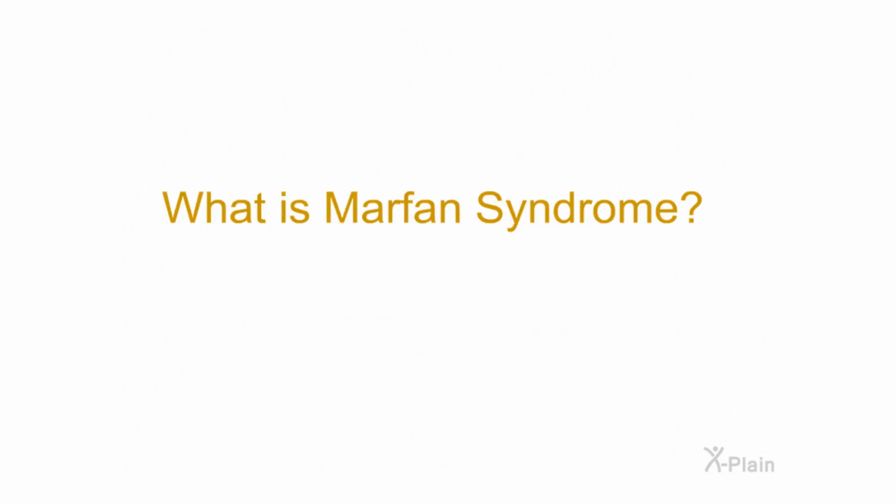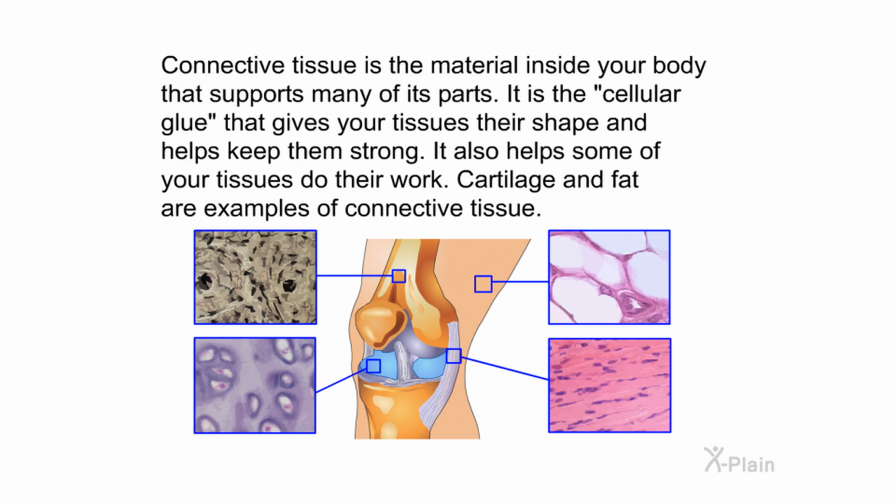What is Marfan Syndrome? Connective tissue is the material inside your body that supports many of its parts. It is the cellular glue that gives your tissues their shape and helps keep them strong. It also helps some of your tissues do their work. Cartilage and fat are examples of connective tissue.